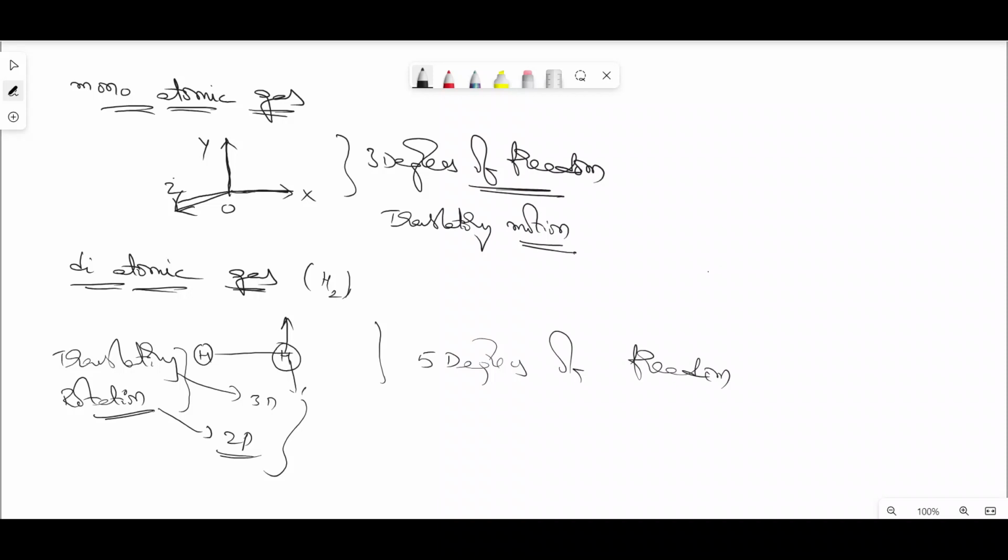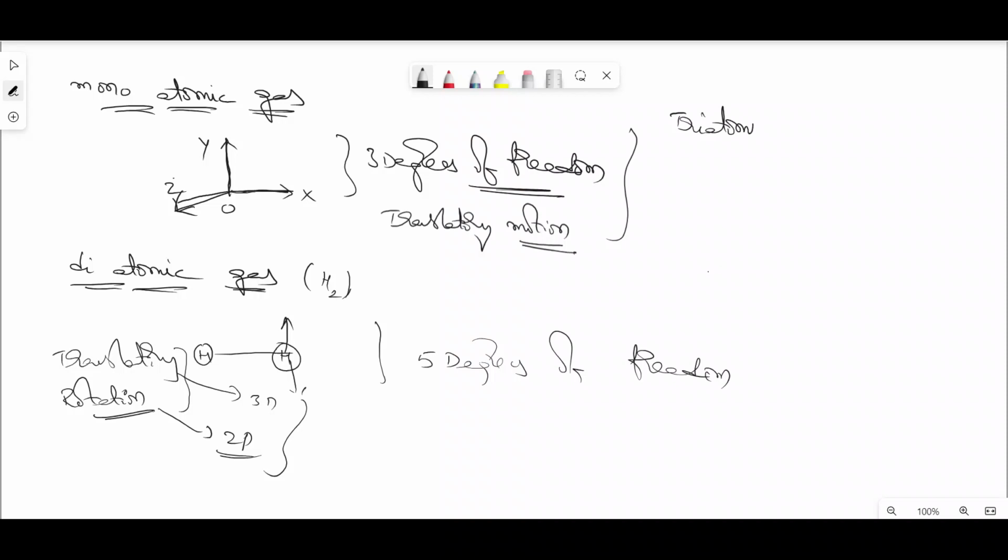In the same way, when we consider a triatomic gas, based on the nature of the triatomic gas, we can represent the degrees of freedom.